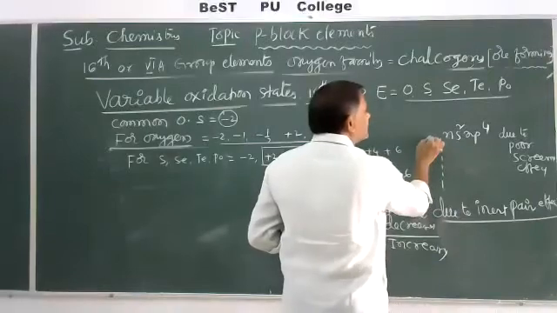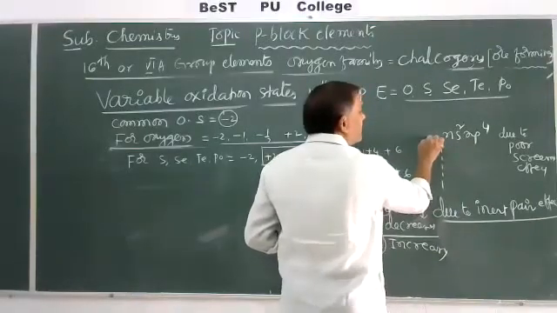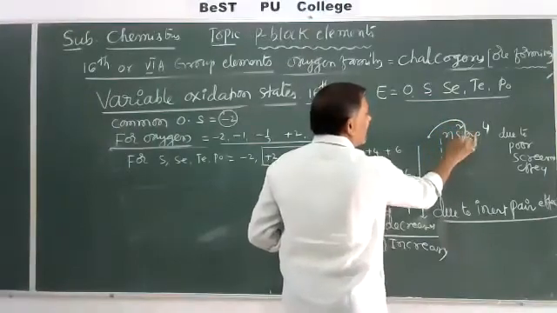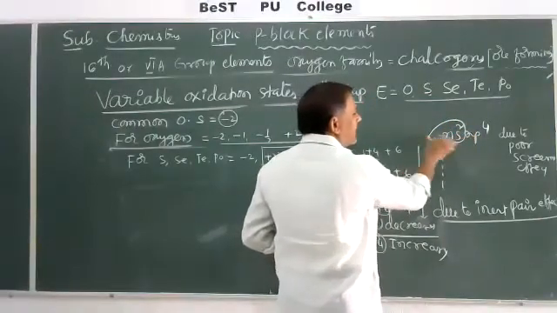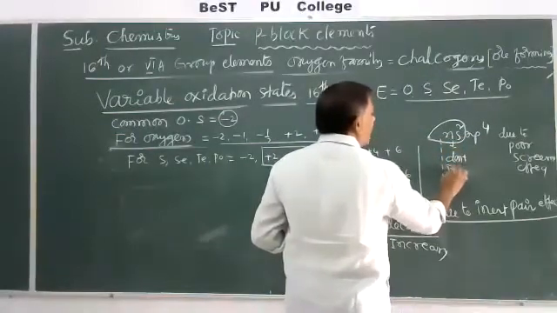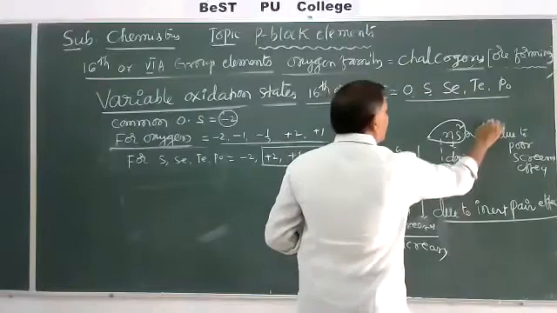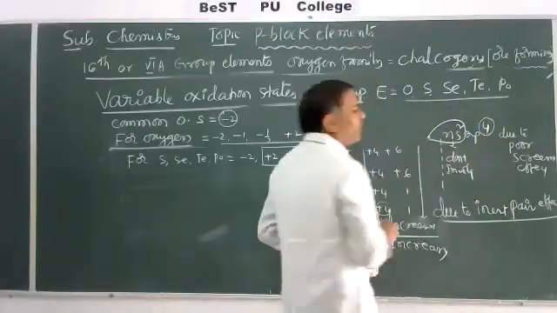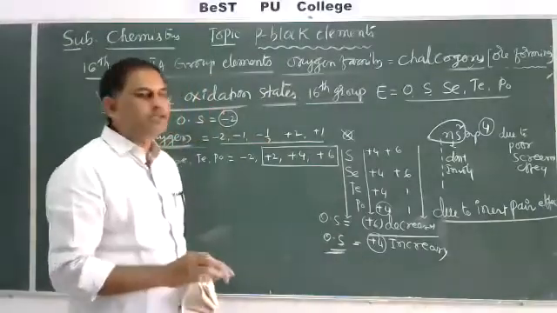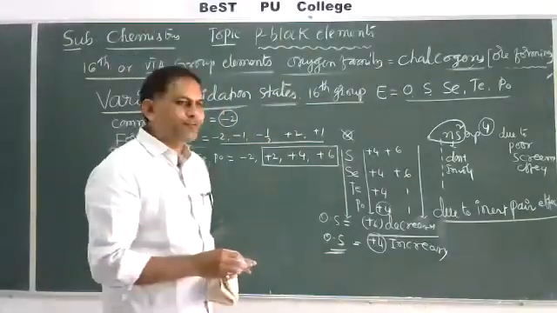The nuclear force of attraction directly influences the ns electrons, so these ns electrons do not get involved in chemical bonding. Only the 4 p electrons are involved. That's why the maximum oxidation state of polonium is +4 only.